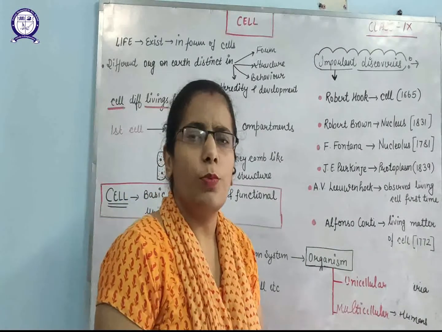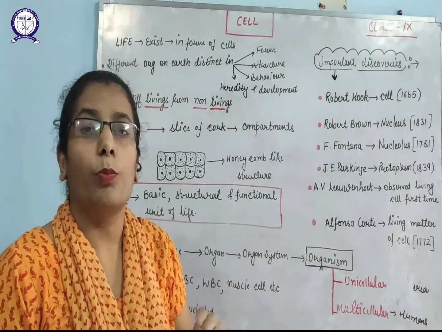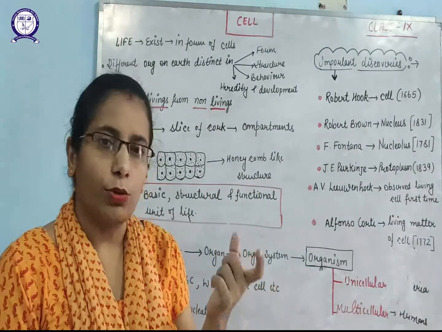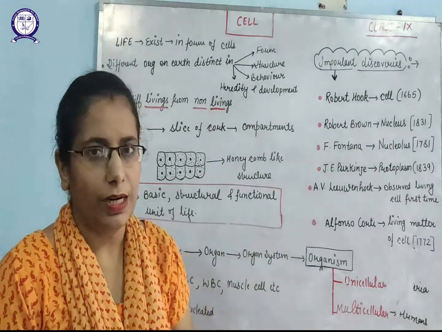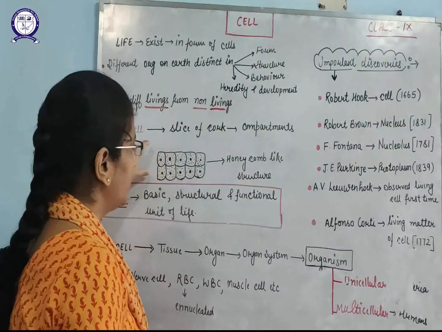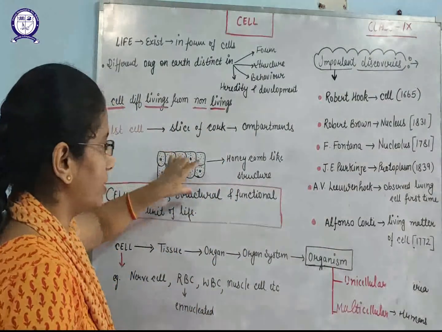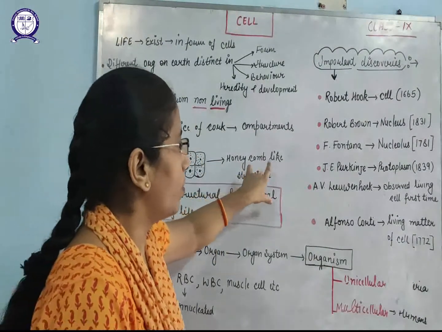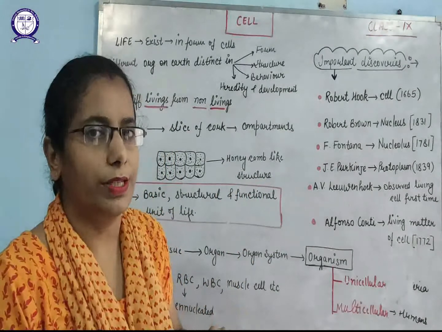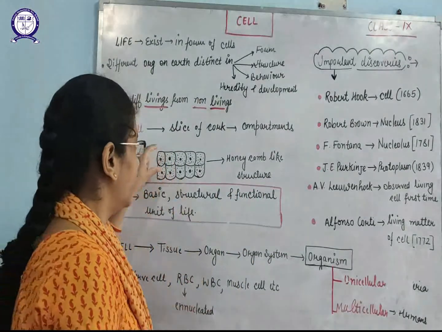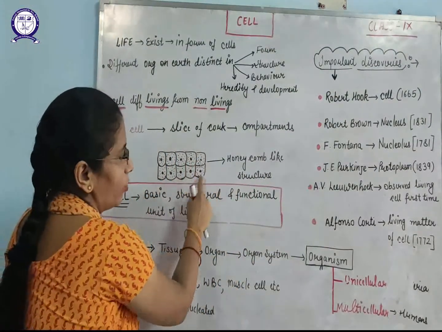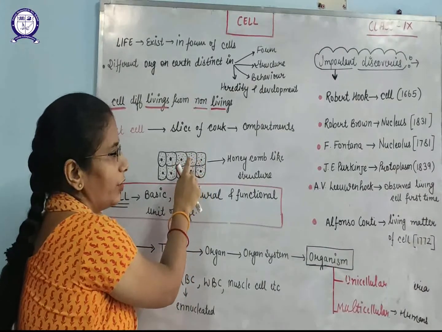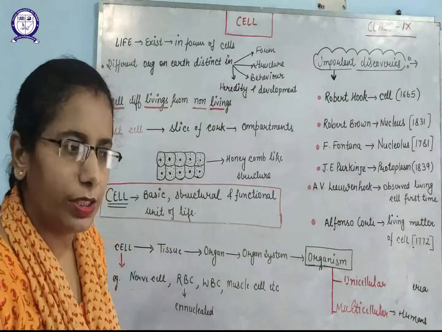The first cell was observed by a scientist known as Robert Hooke in 1665 in a slice of cork, and cork belongs to plants. He observed compartment-like structures in the cork and gave the name honeycomb-like structures to those compartments. At that time, he observed a dark outline outside, which was the cell wall, and a dense structure in the center of the cell, which was the nucleus.